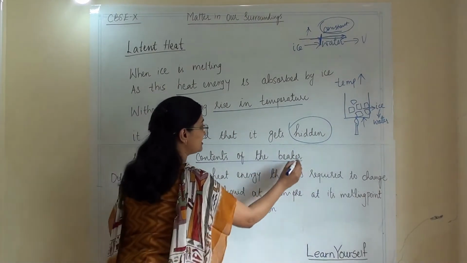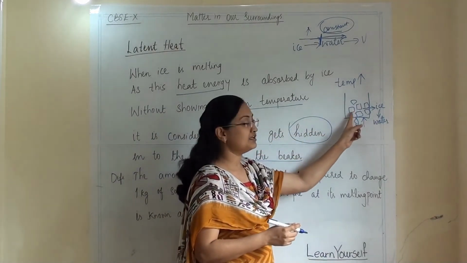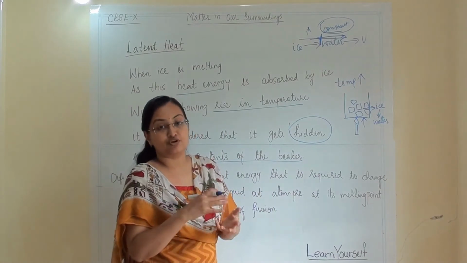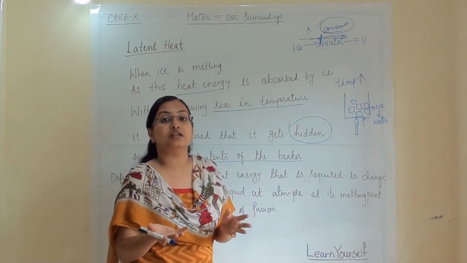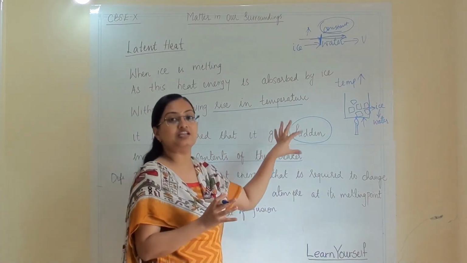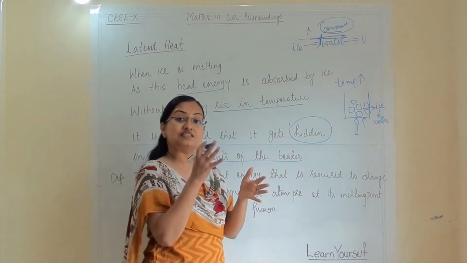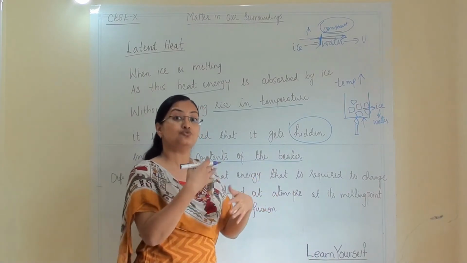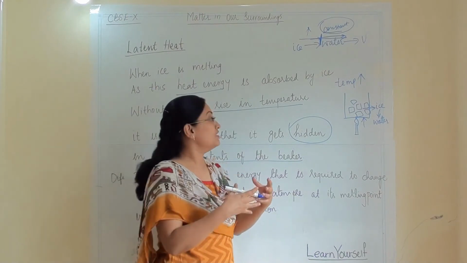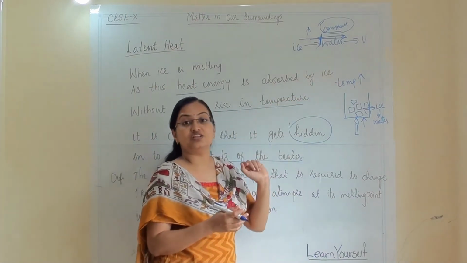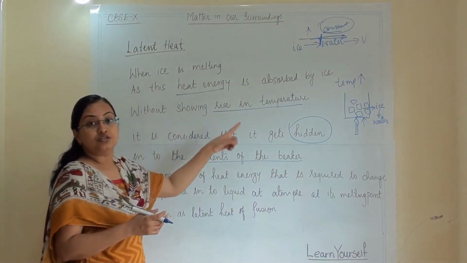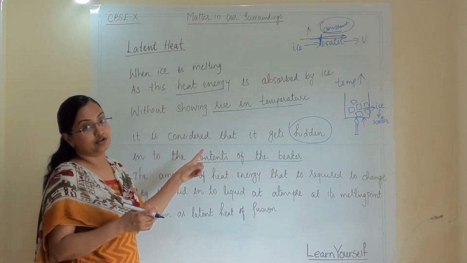Contents of the beaker, that means it is hidden into half of the water, half of the ice, because the fully ice has not been converting into the water. At this stage we are talking about this hidden energy, because still ice is converting into water, so it is utilizing that energy, but we cannot see any change in the temperature. So this is all about a discussion of latent heat of fusion.